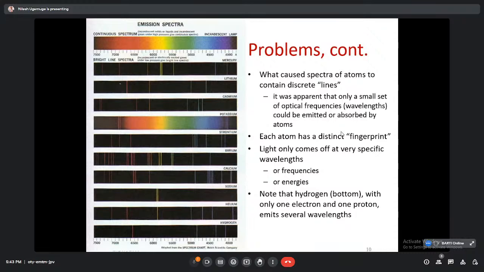So that cannot give us the peak at a very different value. That is why every atom can be explained or elaborated just like a fingerprint. And as we know, the fingerprint of any human being cannot be the same. So likewise, if we take the XRD pattern for two different elements, that cannot be the same. So then light only comes off at very specific wavelengths, or frequencies, or energies.